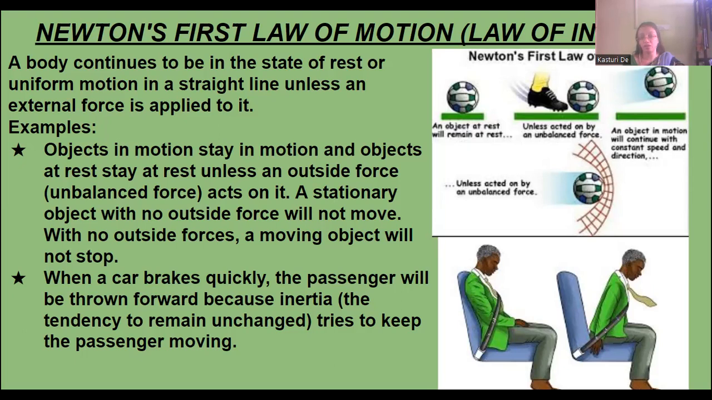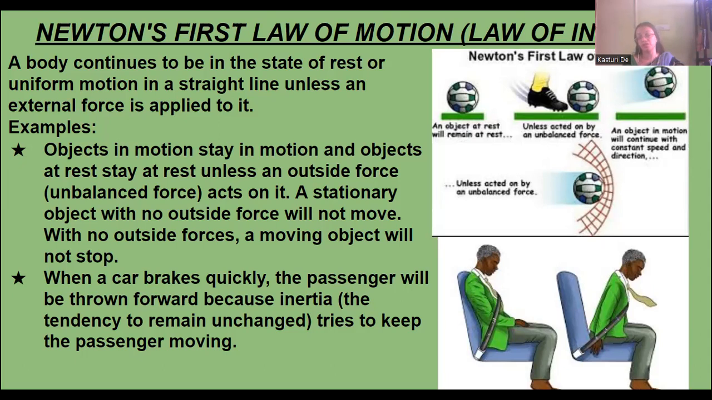Start with the first law of motion. What does the law state? It states that a body continues to be in the state of rest or of uniform motion in a straight line unless an external force is applied to it. So what does it state? Law of inertia or law of motion.